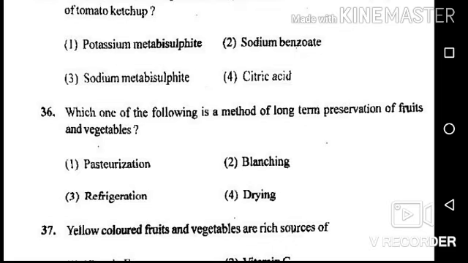Next question is, which one of the following is a method of long-term preservation of fruits and vegetables? Your options are pasteurization, blanching, refrigeration, and drying. Answer of this question is drying. It is a long-term preservation method for fruits and vegetables.